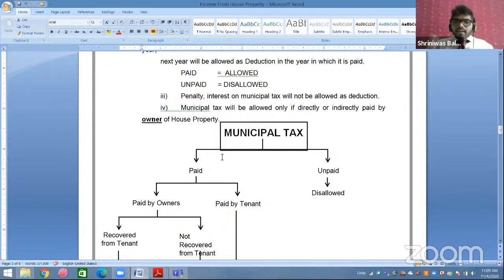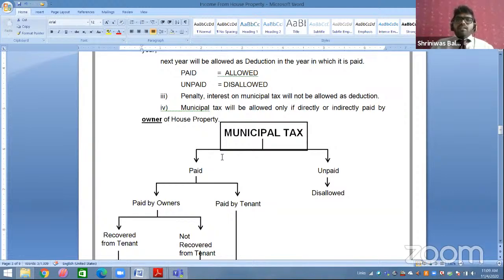That penalty on municipal tax is not liable for any kind of deduction. Any penalty, any interest on municipal tax is not liable for deduction. Only the amount of municipal tax paid will be liable for deduction.